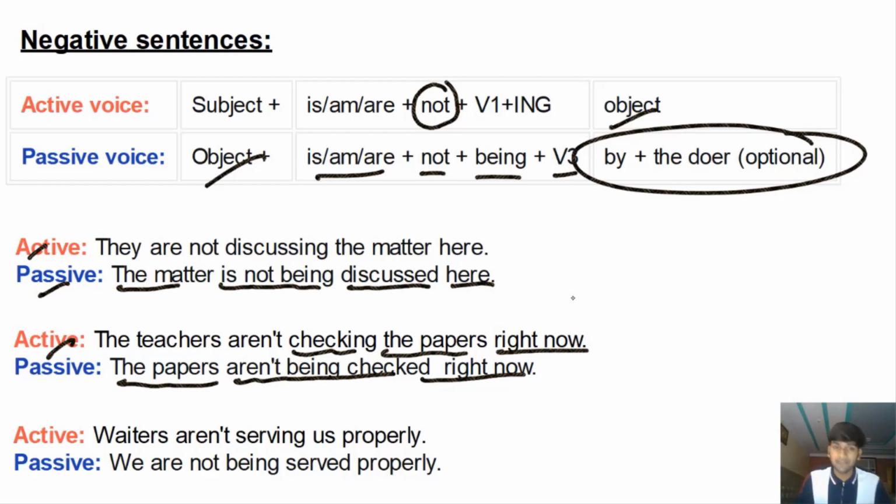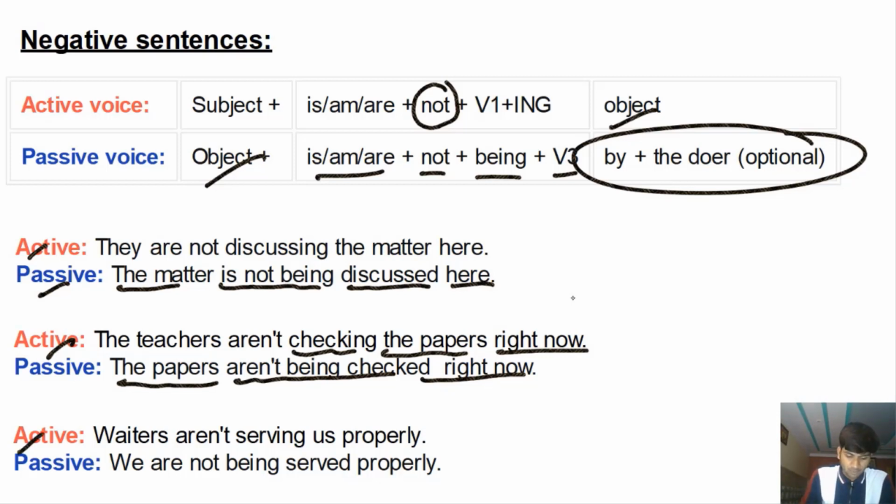Sir, where are the papers? बच्चे wait कर रहे हैं, right? The kids are waiting for the papers to be checked. उनको results देखना है. They want to see the marks, all right? So what's going on? Where are the papers? The papers are not being checked right now. Papers अभी check नहीं हो रहे. All right? Now, if I want to focus on the doer, the teachers aren't checking the papers right now. Got the point? All right.